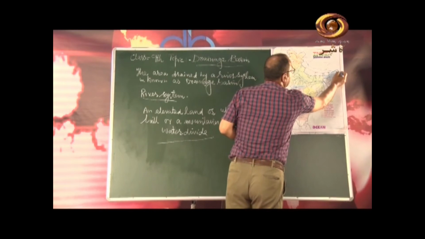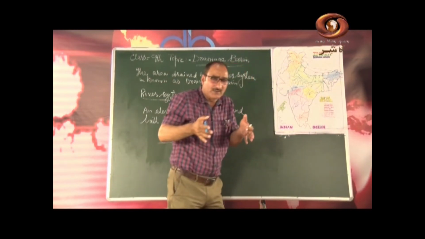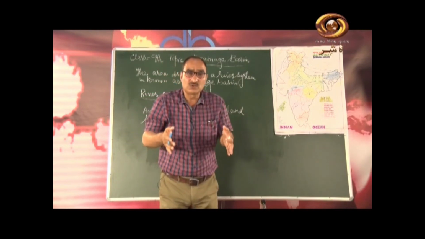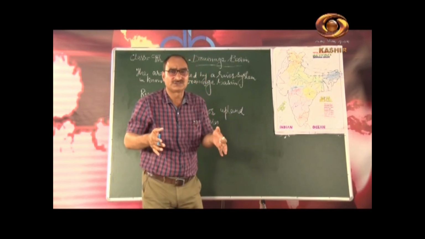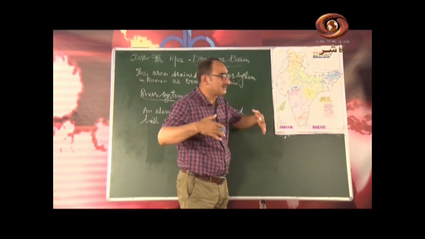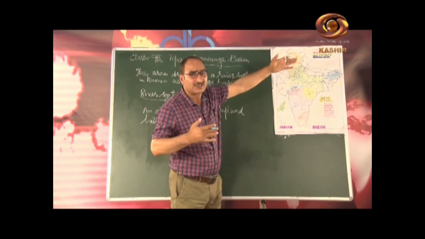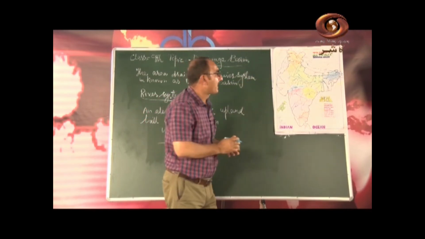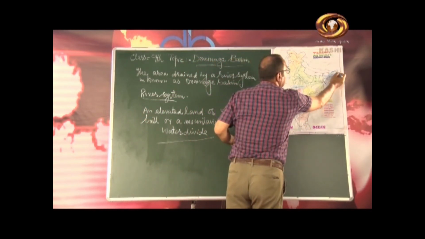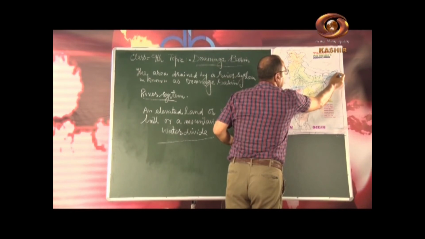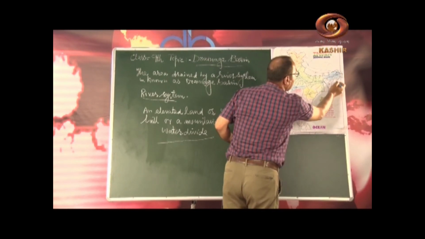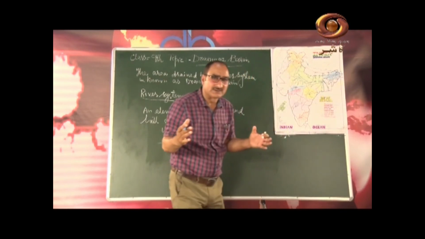And here it takes a U-turn, and it passes through a deep gorge. That gorge is known as the Dihang gorge. Here it is called Dihang Valley, and in this portion in Arunachal Pradesh it is called Dihang River. When through this Dihang it enters Indian territory in Assam, it is joined by the Lohit and Dibang rivers.